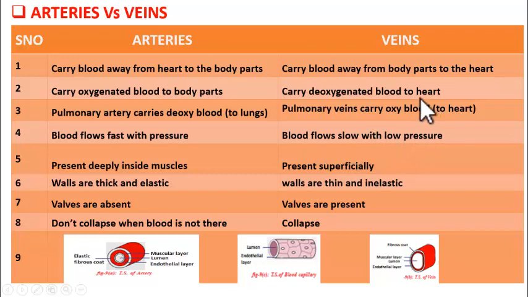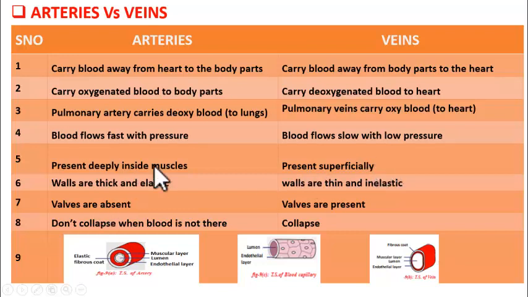Got it, students? Now, where are they present? Arteries are present deeply inside muscles, and this is the ideal condition for arteries, because the blood is flowing with pressure here. So if they are present superficially, what happens? If some cut happens, the blood will come out faster and faster. Right? So that is avoided by being present deeply inside the muscles. Got it? Now what about veins? They are present superficially. There is no problem in being superficial.